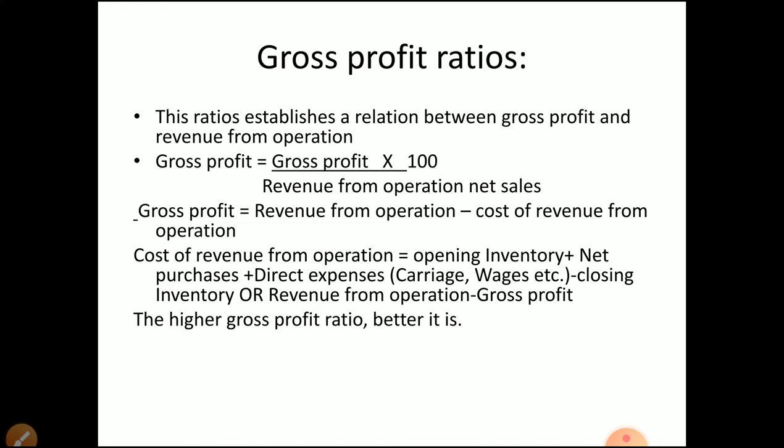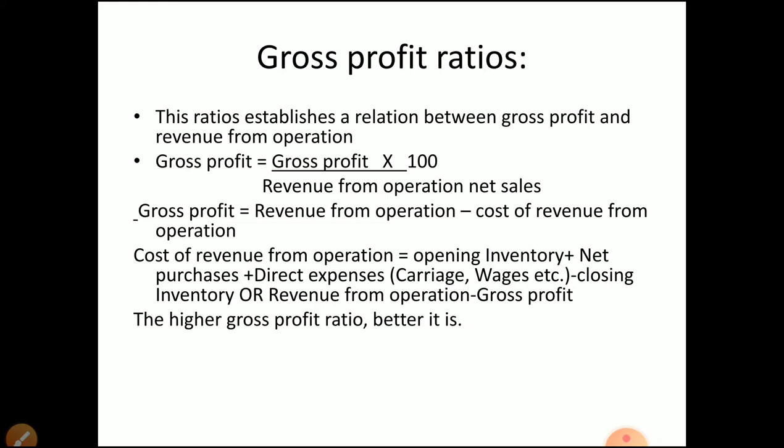Gross profit means trading account. Trading account means the purchase and sale of business, or sale of goods and services. That is, the direct business activities are involved in the trading account. In the trading account, usually you know the items: opening stock on the debit side, plus purchase, less purchase return, then all direct expenses. Direct expenses are those expenses related to the factory or production of products. To produce the product, whatever expenses you incur, all those are known as direct expenses. You know, factory lighting, raw materials, carriage inwards, wages paid to the factory workers, all those things are direct expenses.